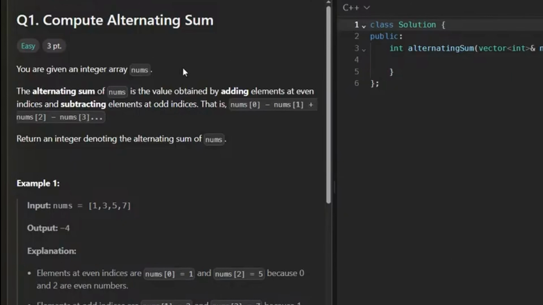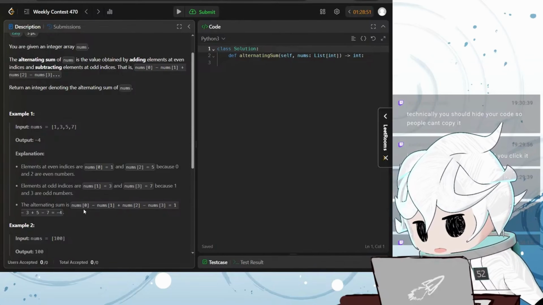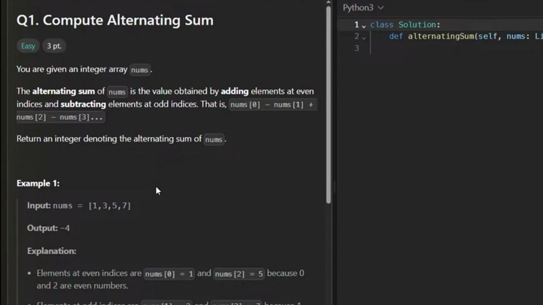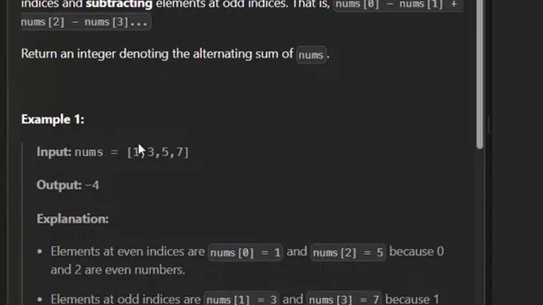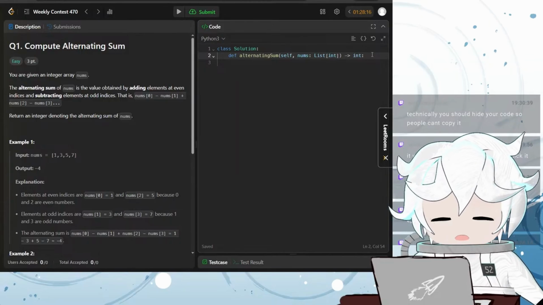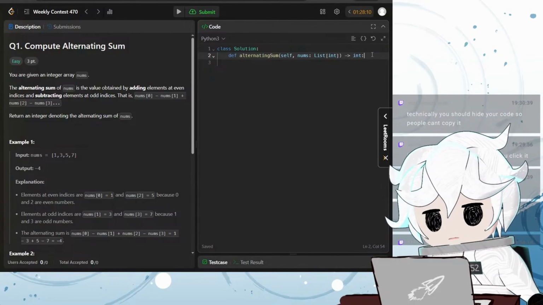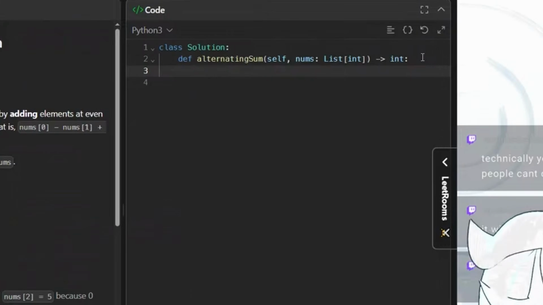Question 1, compute alternating sum. Ooh. Wait, isn't this really easy? Am I crazy? I thought this sounds really easy. Find the alternating sum, right? Which means at the even indices you add, at the odd indices like 1, 3, you subtract. So all I have to do is iterate left to right. For the even indices, add. For the odd indices, minus. I don't even need to calculate which indices are even, right? I can just have a variable that stores whether I should add or subtract. You know what? Let's go.